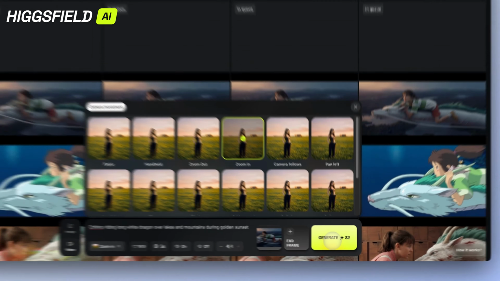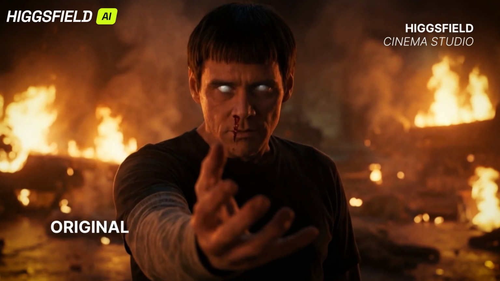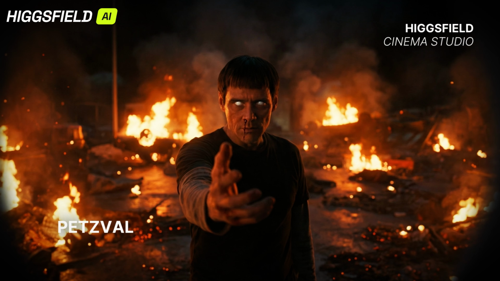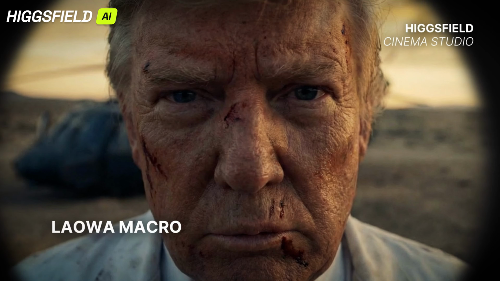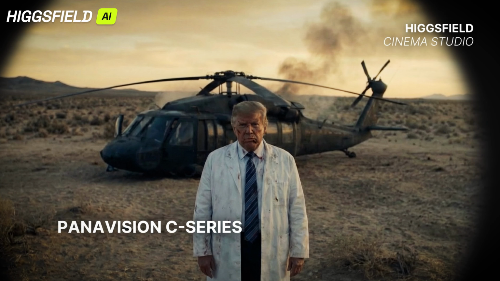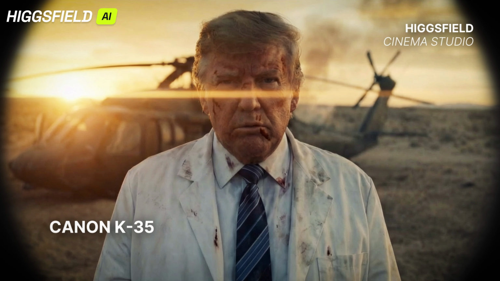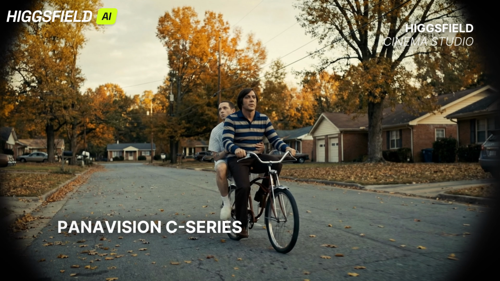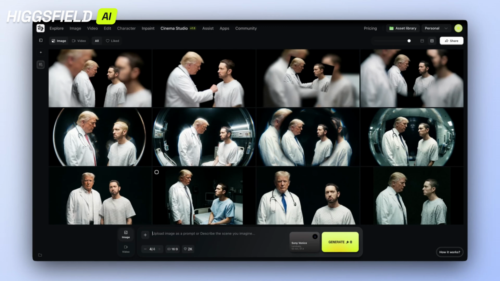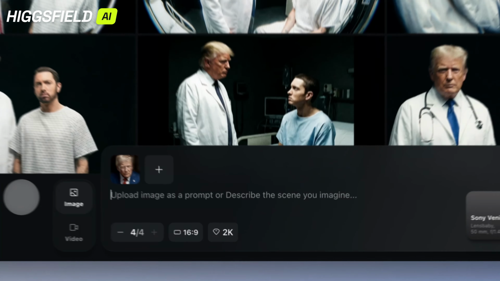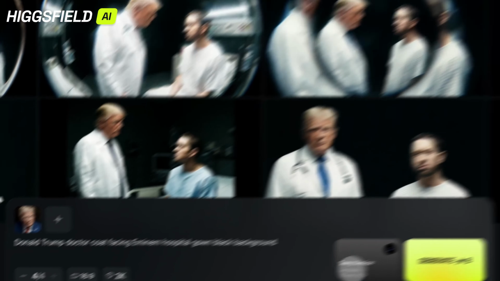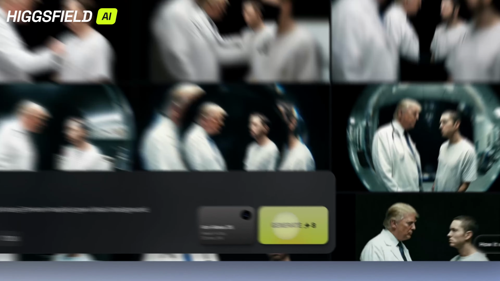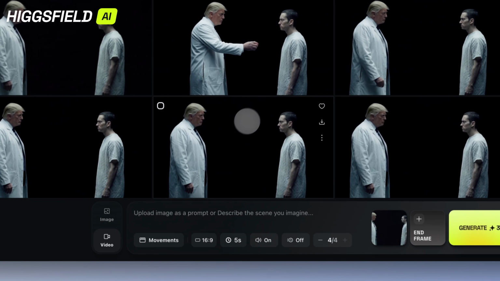Now, let's create a cinematic AI shot together. Step 1. Choose a model. Today, we'll use Nano Banana Pro for visuals and Kling 2.6 for audio. Step 2. Craft your concept. For this example, we're creating a sunset cityscape with a flying drone. Type in the description: a cinematic drone shot flying over a neon-lit city at sunset, ultra-realistic 4K cinematic lighting. Step 3. Generate your scene. Hit generate and watch as Higgsfield interprets your description into a full video.